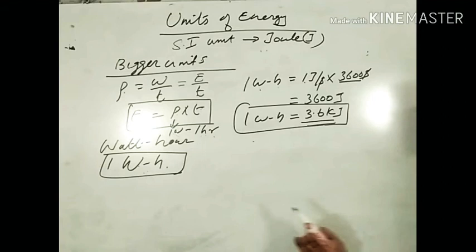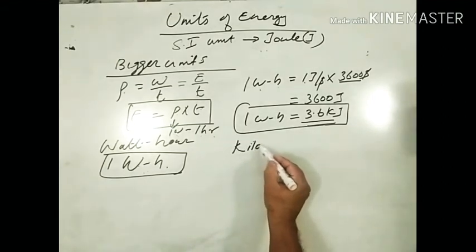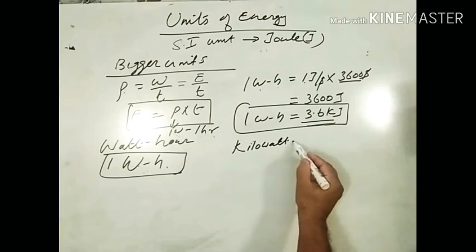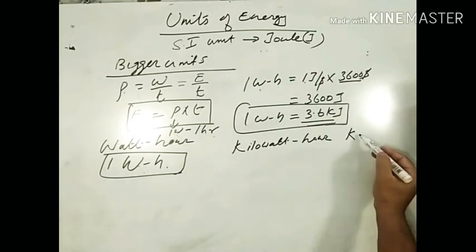Then let's check it out. What is 1 kilowatt hour? 1 kilowatt hour is abbreviated as kWh.